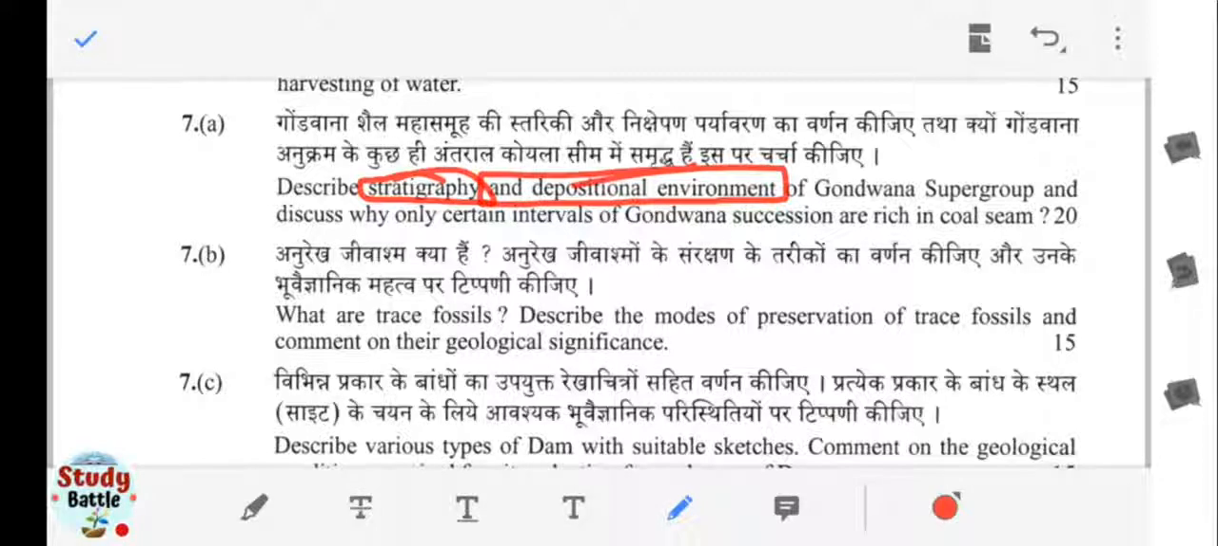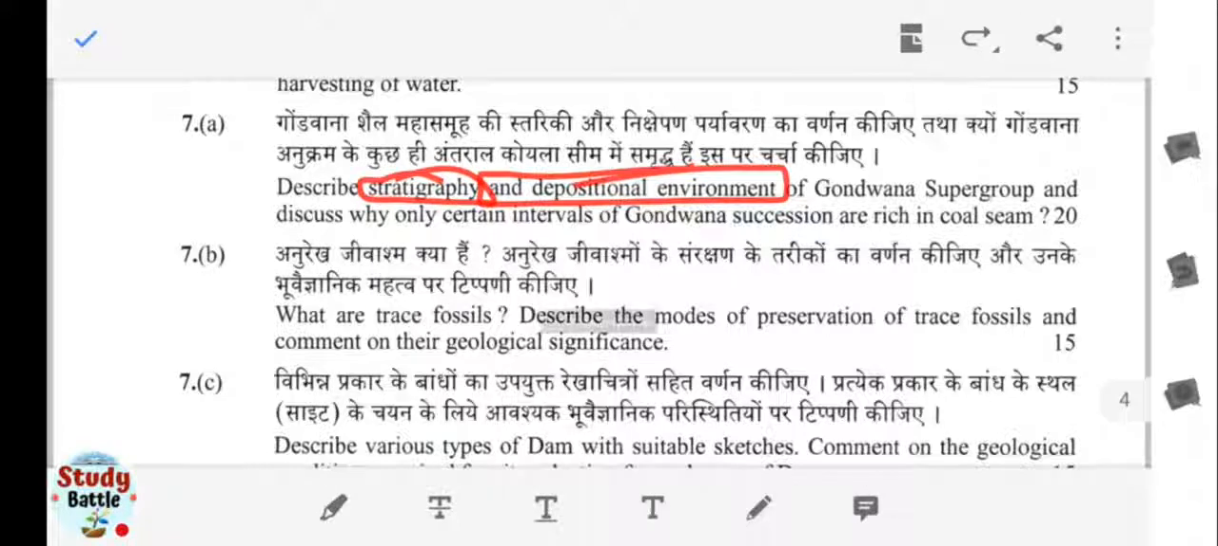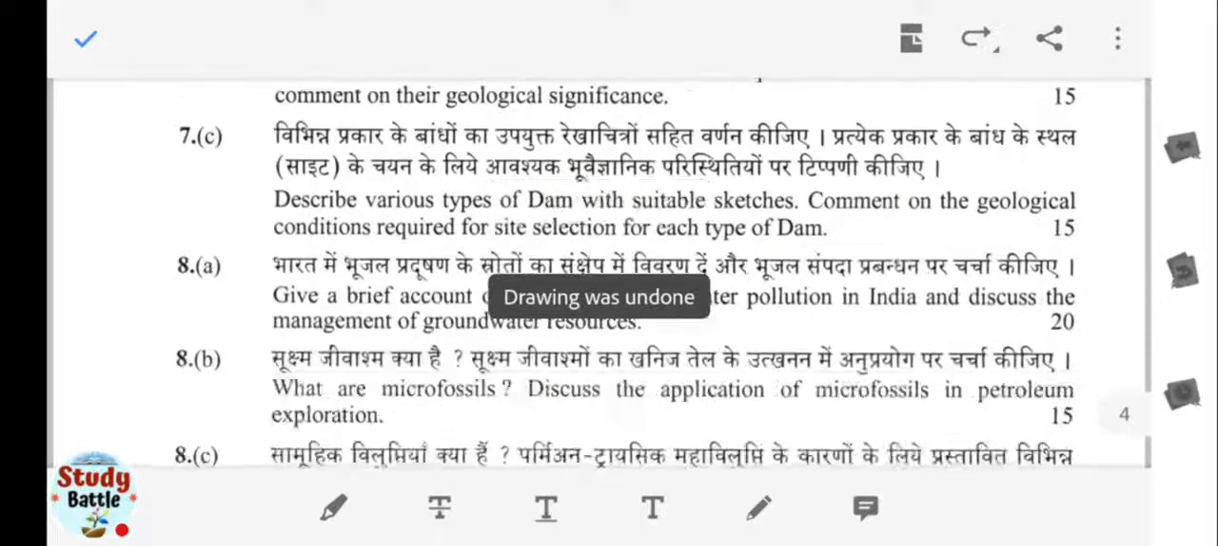Next one is: what are trace fossils? Describe the modes of preservation of trace fossils and comment on the geological significance. So this is all about trace fossils that you have to discuss here.